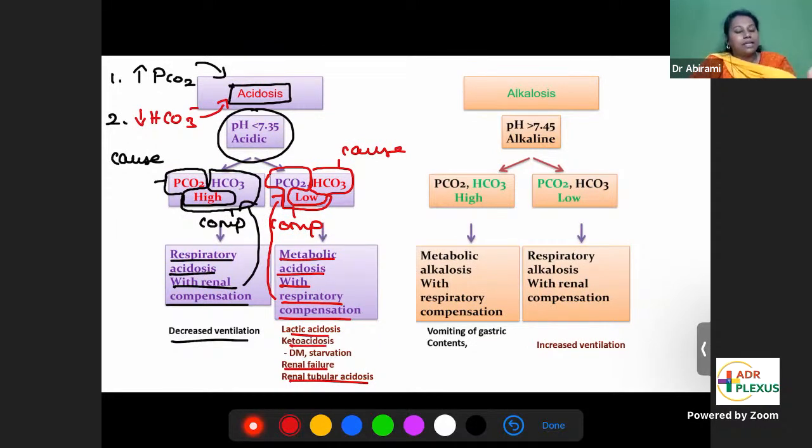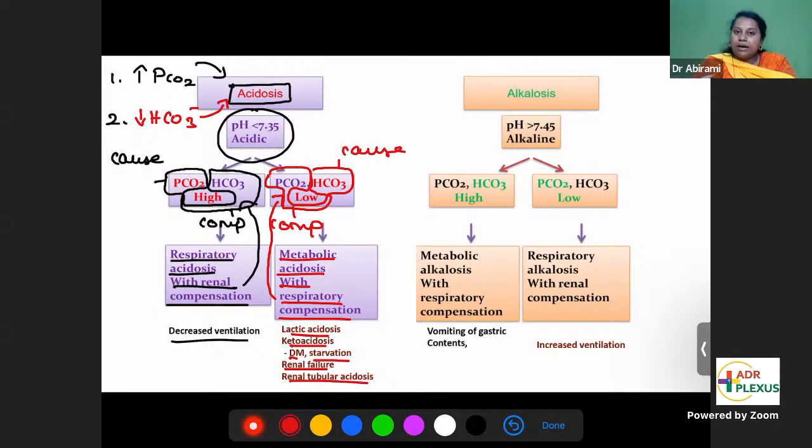Examples: lactic acidosis, ketoacidosis. Ketoacidosis can happen in diabetes mellitus and starvation. So all these can cause metabolic acidosis: either something wrong with the kidney, or metabolism itself is producing more acids. You should understand the difference between volatile acid and metabolic acids. Volatile acid is carbon dioxide. Lungs will take care of the carbon dioxide, the volatile acid.